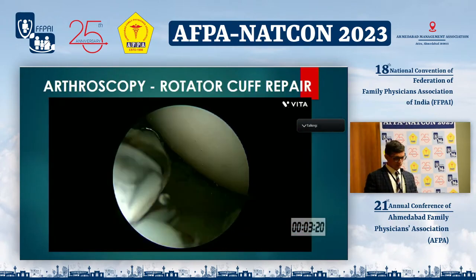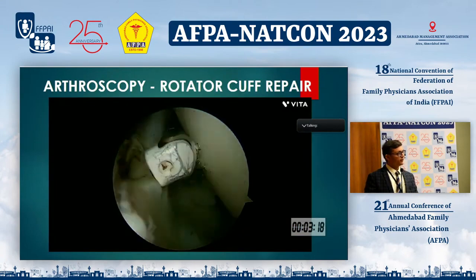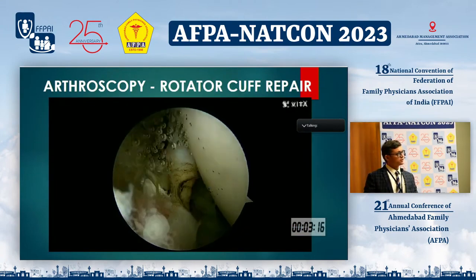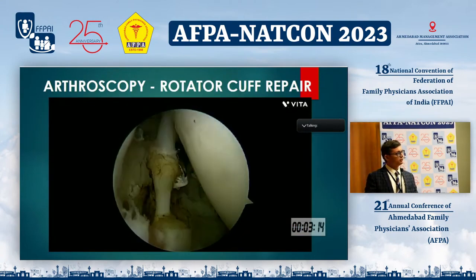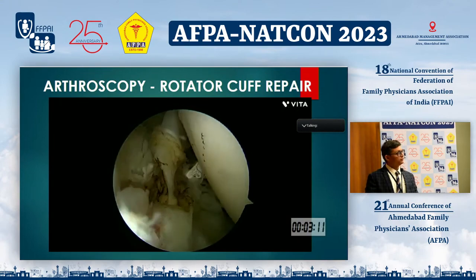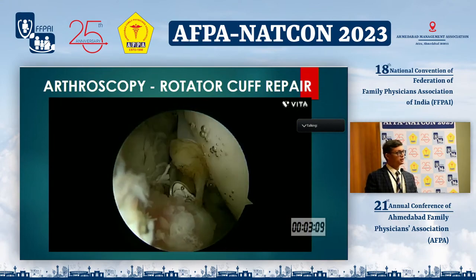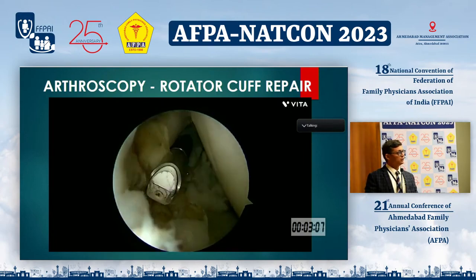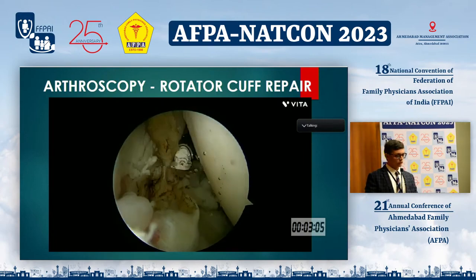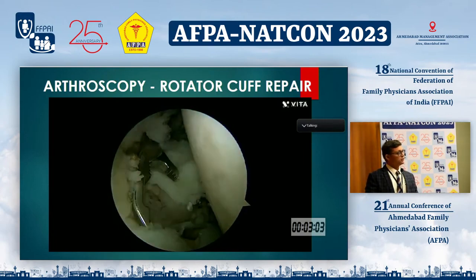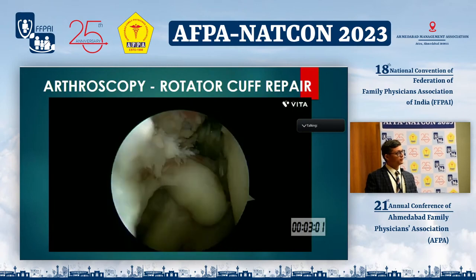This is the arthroscopy which is done for rotator cuff repair. So this is the long head of biceps tendon, which is tenotomized because the biceps tendon is a pain generator and it can cause pain post-operatively also. So we just tenotomize the biceps tendon from the upper pole of the glenoid.